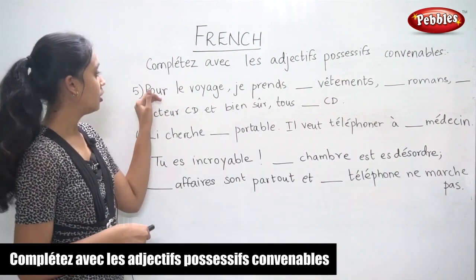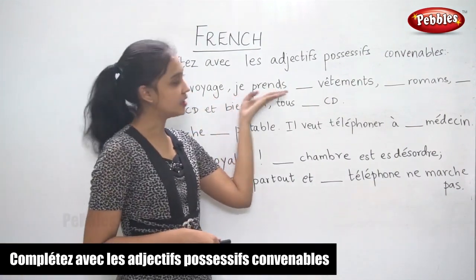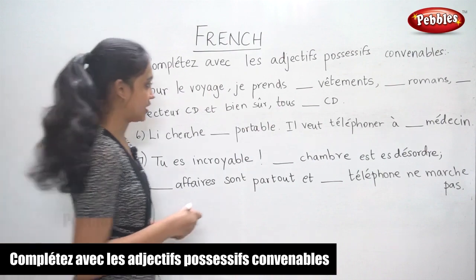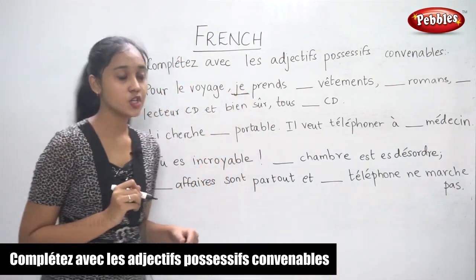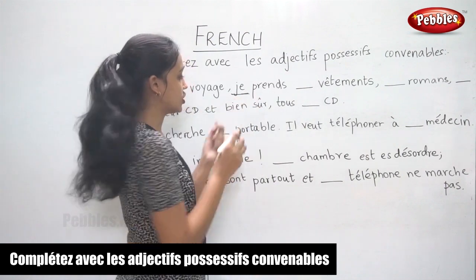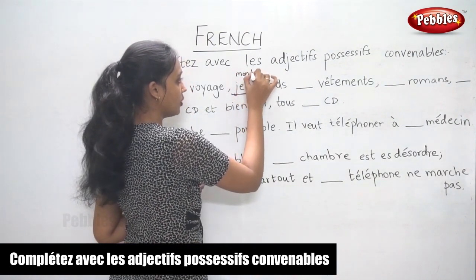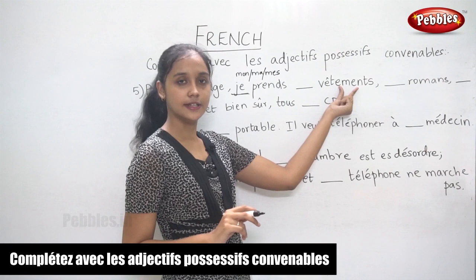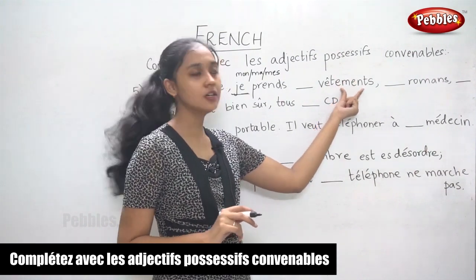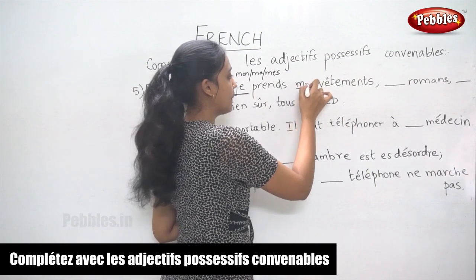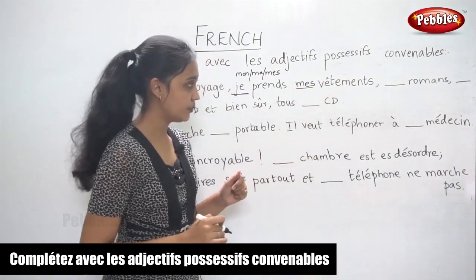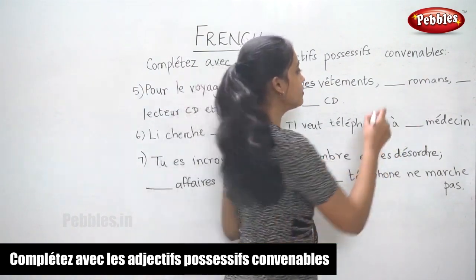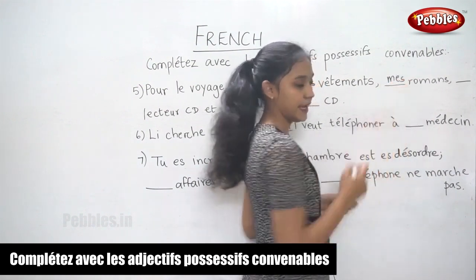The next sentence: "Pour le voyage, je prends dash vêtements." So now we need to take a look at the subject. It is je. So what are the possessives we can use for the je? Mon, ma, mes. So now we look at the noun, vêtements. It is in the plural form, so we use mes vêtements. The next noun, roman, is also in the plural form, so we use mes again.